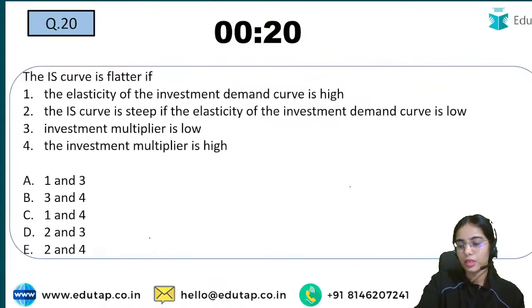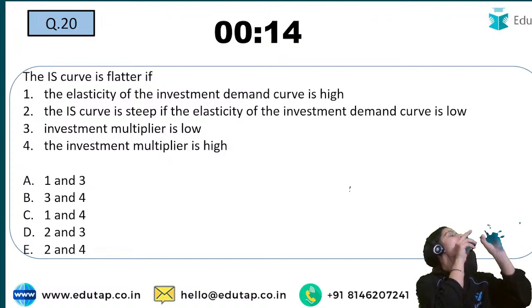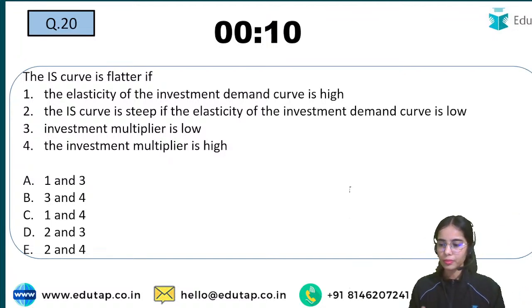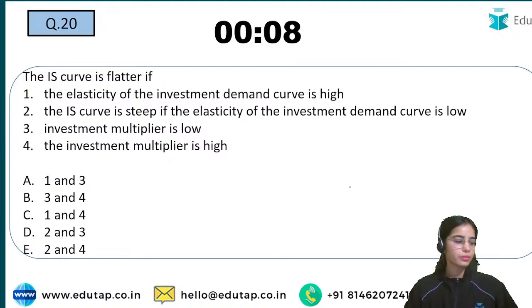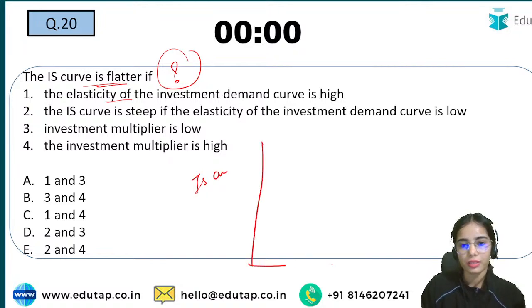Okay. Next is, IS curve is flatter if which of the following is true. So try to answer this. Here, the elasticity of the IS curve is flatter. This is the IS curve.